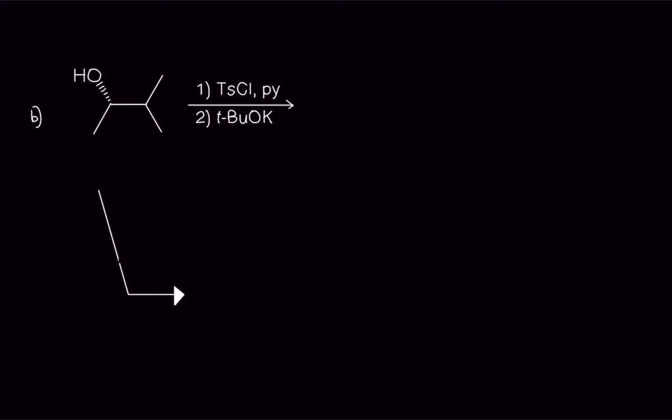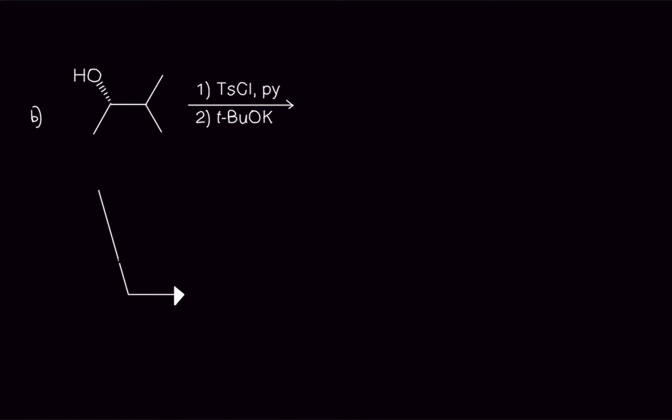Okay, this may be the first time you're going to be seeing numbers, and you're going to be seeing a lot of this in organic chemistry. What do the numbers mean? It literally means step by step. This means that you're going to be doing this as step 1 and then this as step 2 at different times. So you're going to be showing the steps. That's what it really means.